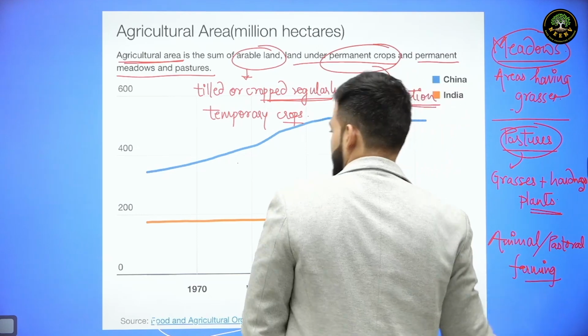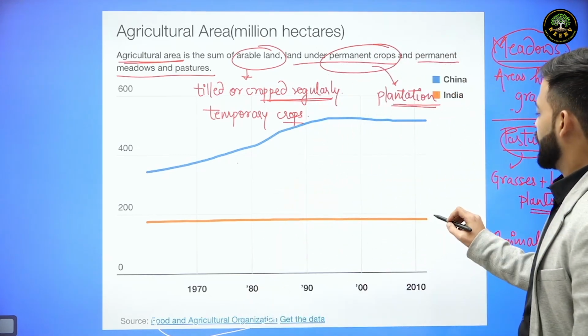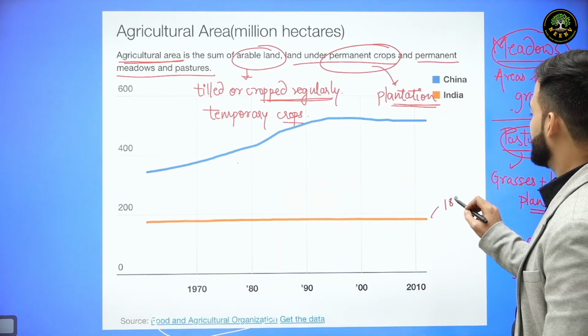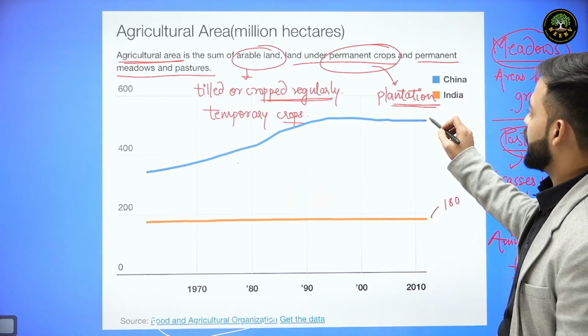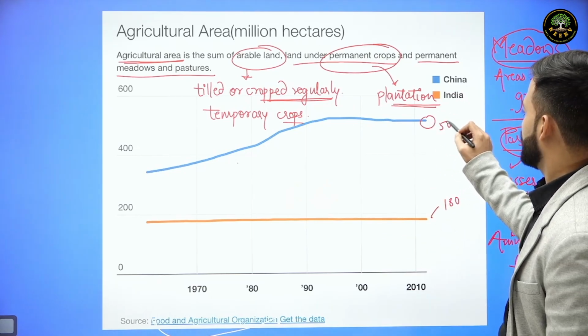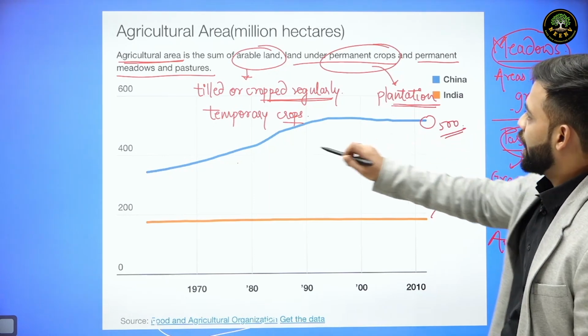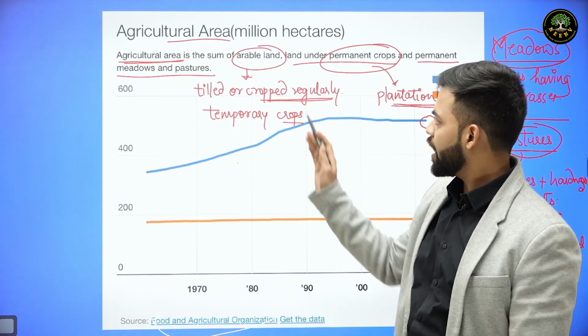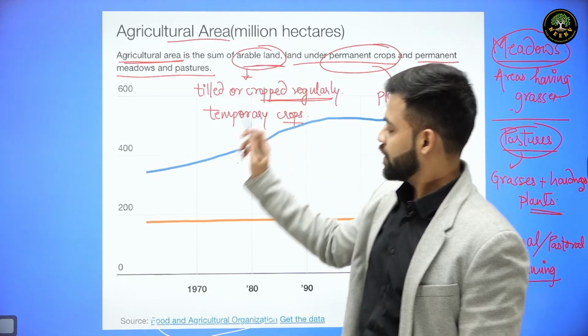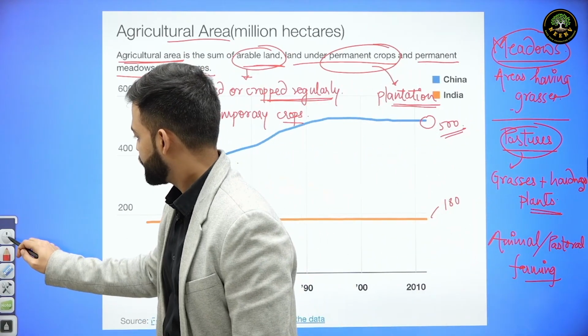So if we consider this, then India has around 180 million square kilometer. This is in million square kilometer. And China has around 500 million square kilometer area as far as agricultural area is concerned. But since the question is regarding arable land, let us see the question again.